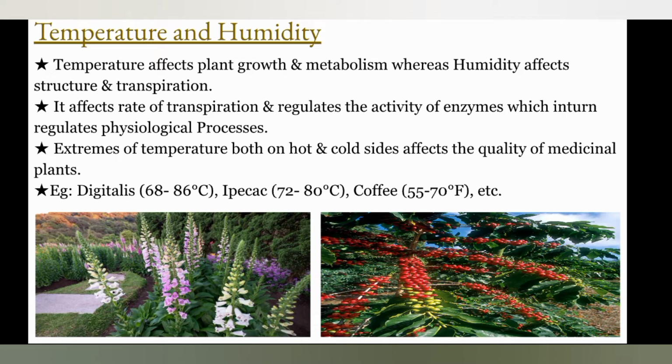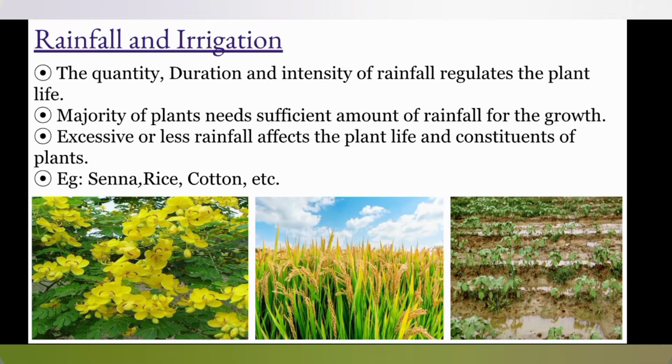The temperature affects plant growth and metabolism, whereas humidity affects structure and transpiration. Extremes of temperature, both on hot and cold sides, affect the quality of medicinal plants. For example, coffee is grown at a temperature of 55 to 70 degrees Fahrenheit. The third factor is rainfall and irrigation.